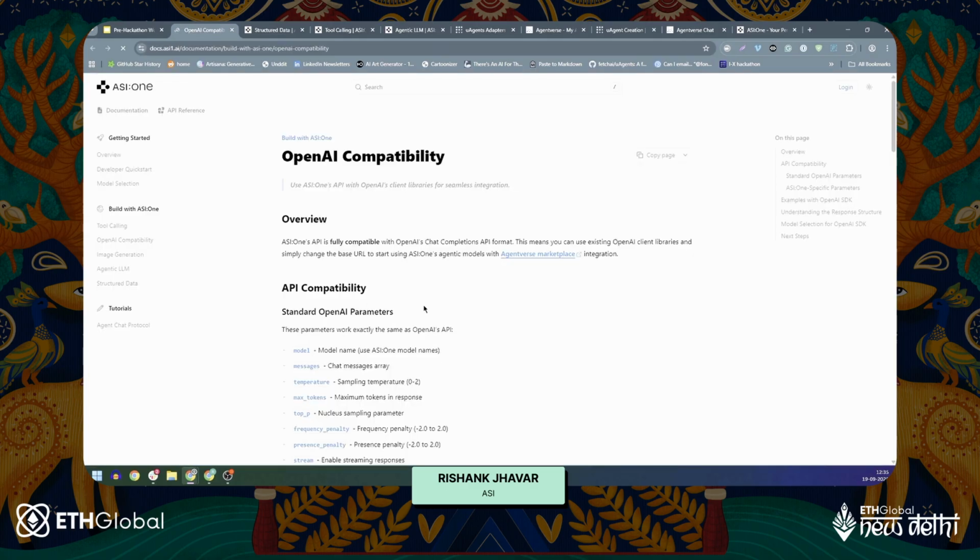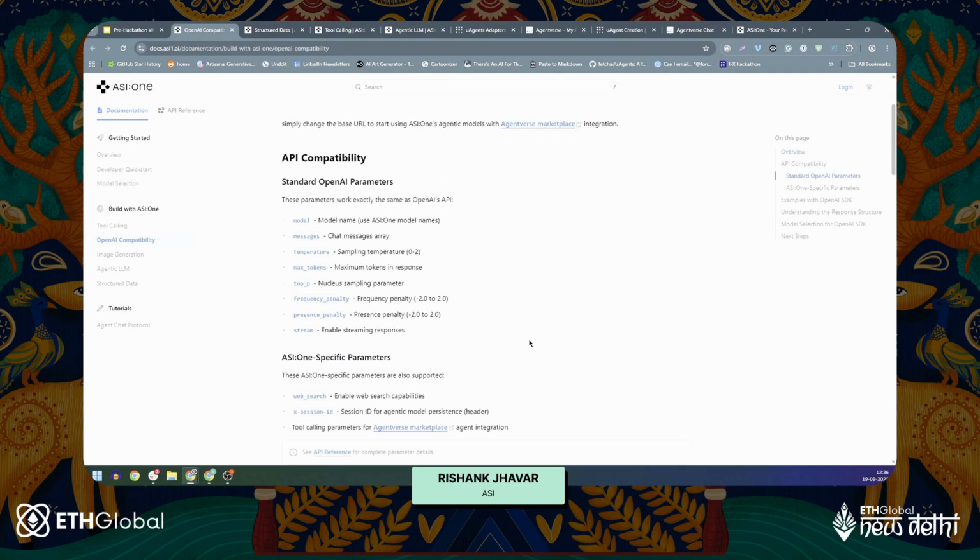And obviously, we have made everything OpenAI compatible in a general sense, because we recognize that it is one of the most popular LLMs out there, and you might need to use its chat completions API. That is why ASI1's API is 100% compatible with OpenAI's chat completions API format. This means that you can use all the existing OpenAI client libraries. You just need to change the base URL to start using ASI1's agentic models, right?